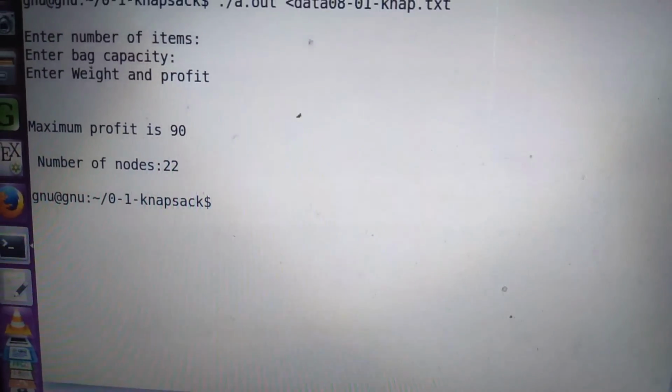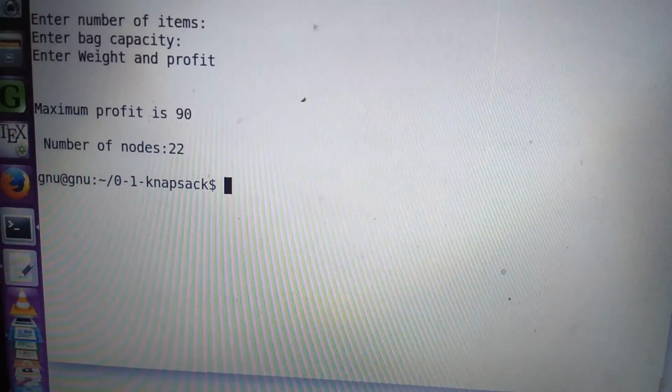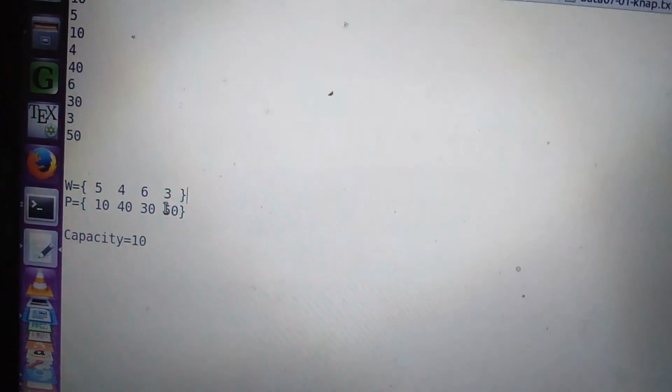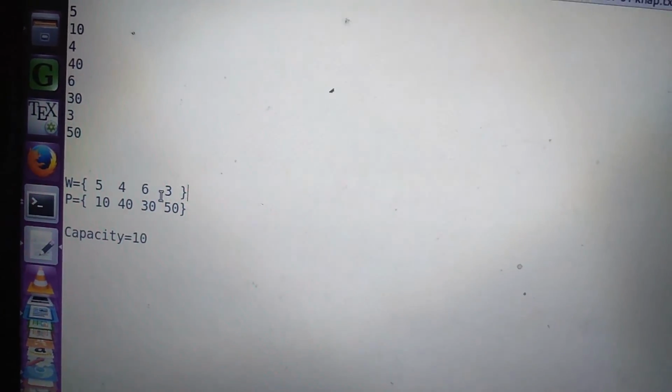So the maximum profit is 90. Let us check the data. We can see that 50 plus 40 are the maximum profit we can achieve. Then the bag weight will be 7.